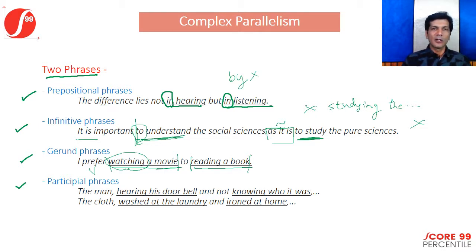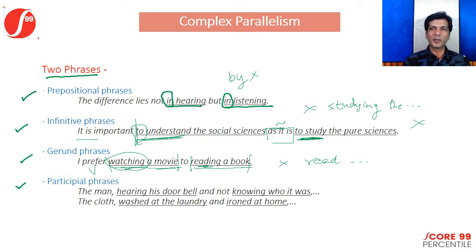So now here, I prefer watching a movie to, because this is an ing form, this also has to be an ing gerund form. It would be wrong to say I prefer to watch a movie to reading a book. That would have been incorrect. Or it is incorrect to say I prefer watching a movie to read a book. That would have been incorrect again. So what would be wrong is to simply say 'read a book.'